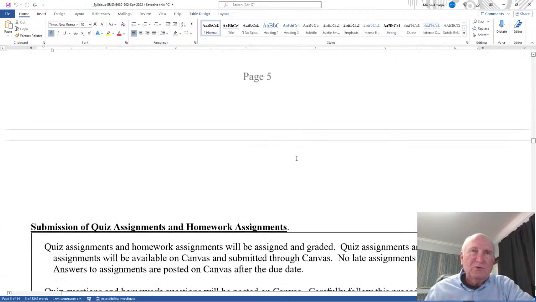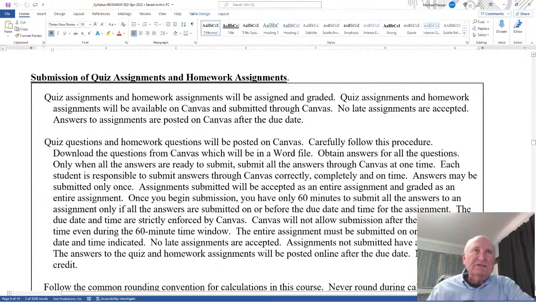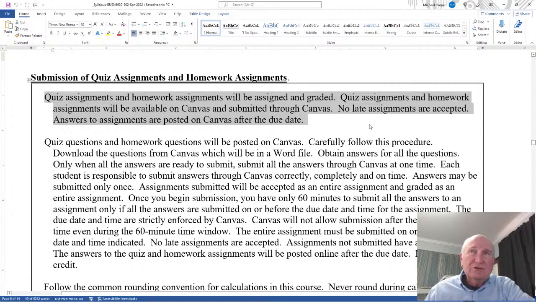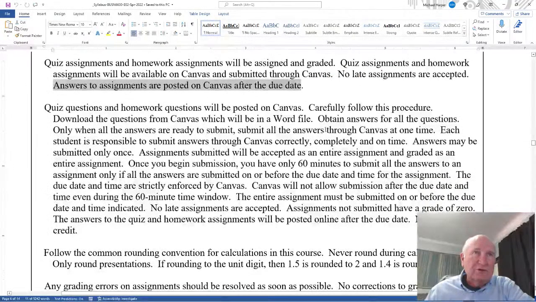Okay, let's go on. Submission of the assignments, quiz and homework assignments. Quiz and homework assignments will be assigned and graded. Quiz assignments and homework assignments will be available on Canvas and submitted through Canvas. No late assignments are accepted. I want to emphasize that again. Answers will be posted after the due date. Another reason they're not accepted is because they give you the answers.